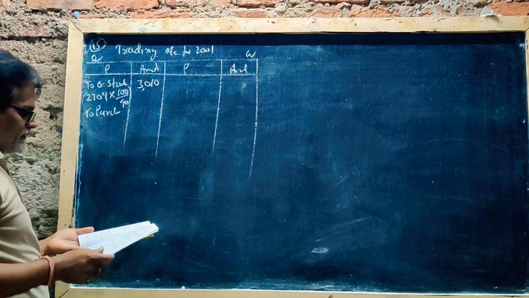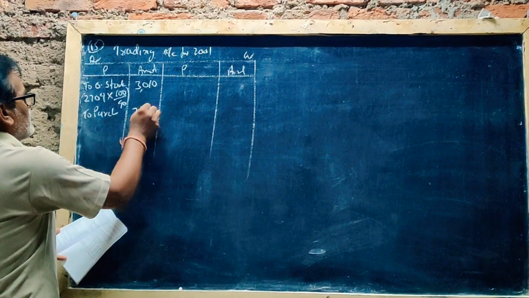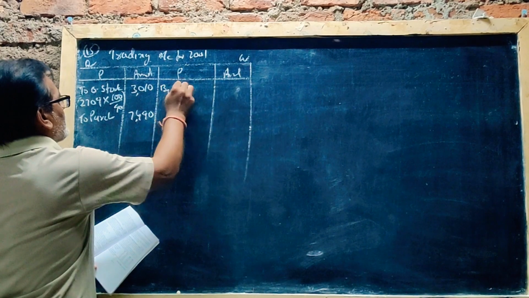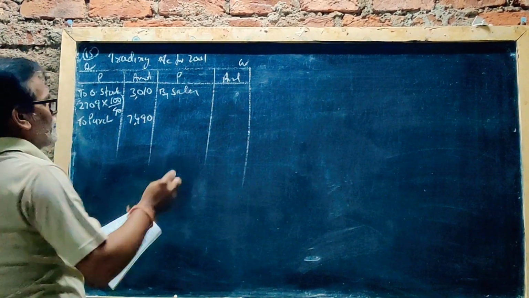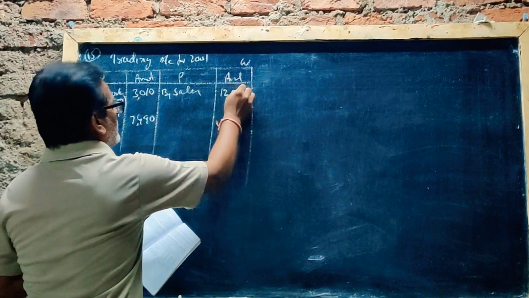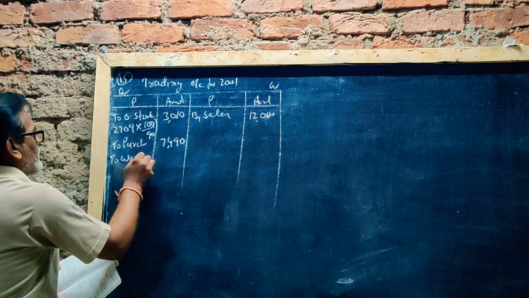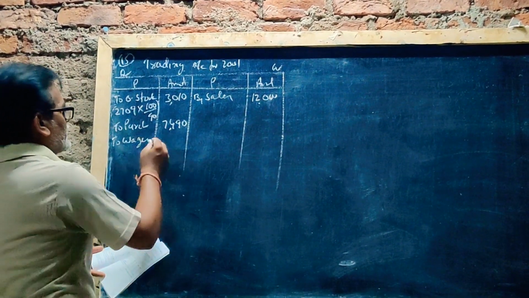To purchase how much? 7490. By sales, 12,000 rupees. To wages, how much? 1740.